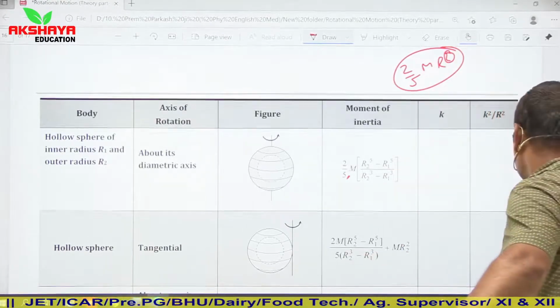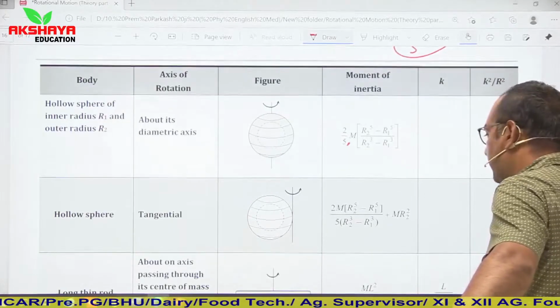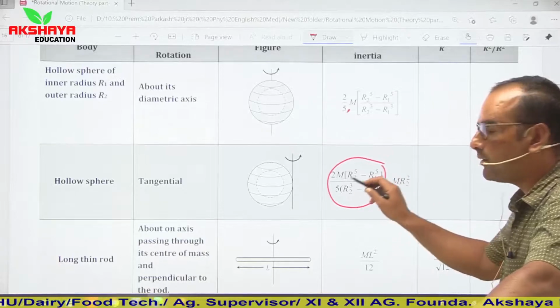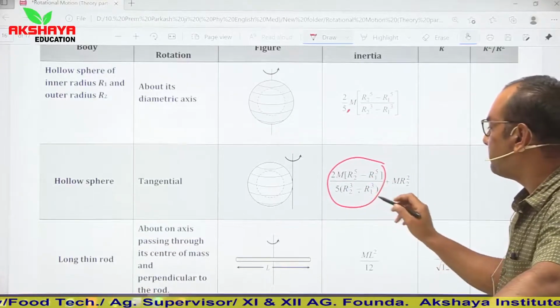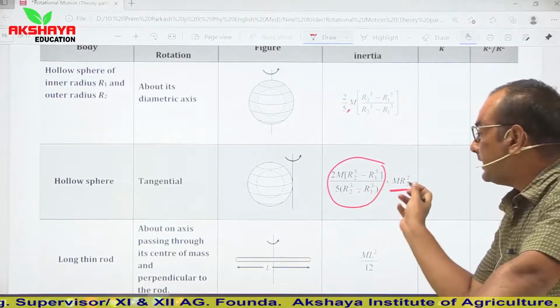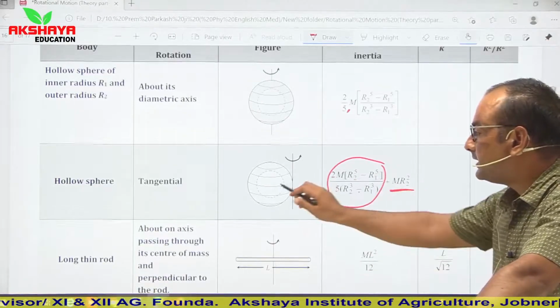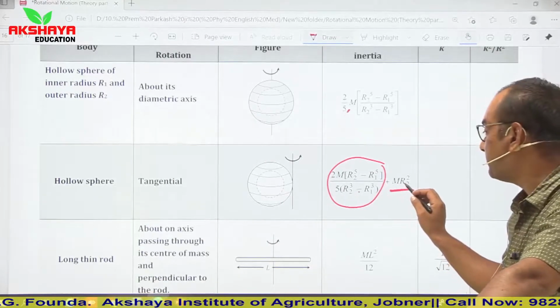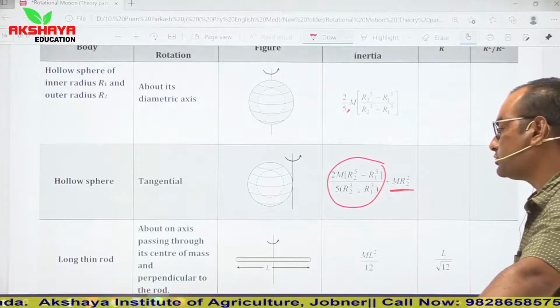And in case of hollow sphere, this will be about its tangent. So this is mr2 square. Here complete mass is centered at its geometrical center, but distance will be equal to outer radius, so mr2 square.